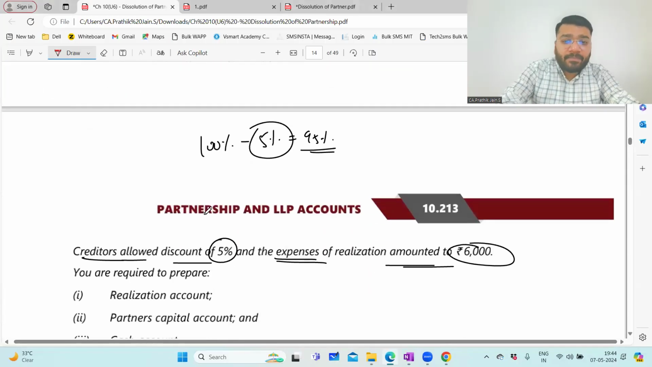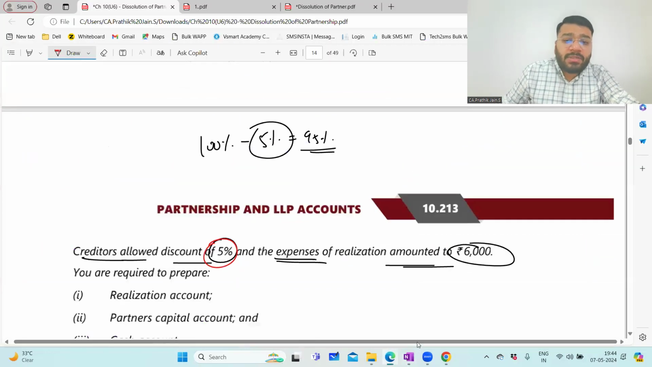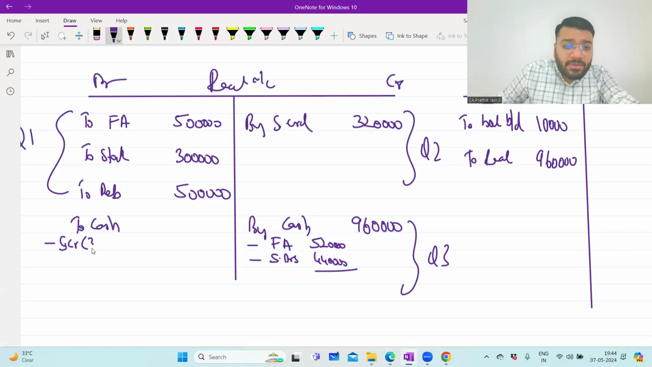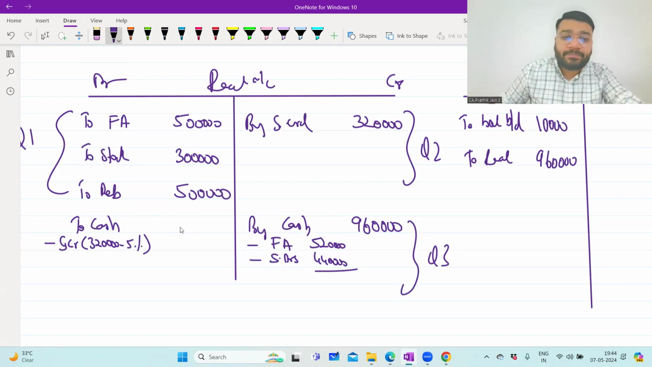Okay. The question says that creditors were paid 5% less money. So to cash. To sundry creditors, we paid 5% less money. So what is the creditors value? 3,20,000 rupees. So 3,20,000 in calculator, put minus 5%. Please type it in, minus 5%. How much?